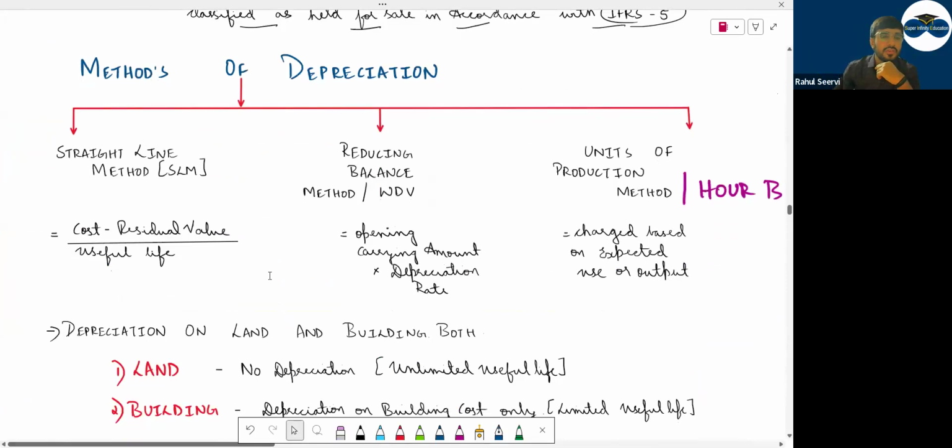So I have given here, see now, SLM means what? Cost minus residual value divided by useful life. Reducing balance: opening carrying amount into depreciation rate. But you will come and stop till what? Scrap value, and you will see the number of years. You have to see the scrap value and number of years. Units of production method or hourly basis is based on the hours or based on the units produced.